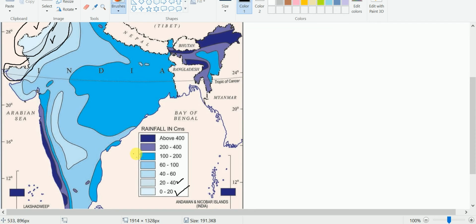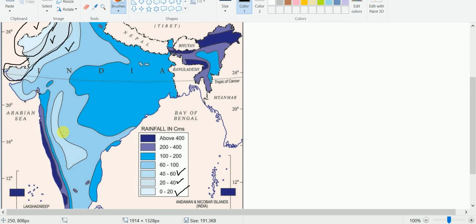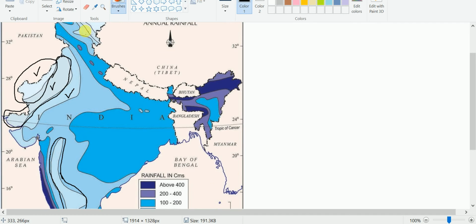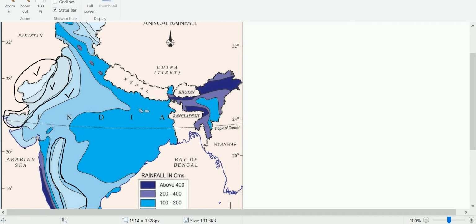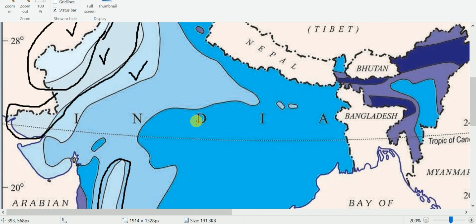And next we have 40 to 60 centimeters, and here you will find the eastern part of Rajasthan and the rain shadow area, see here, the rain shadow area of the Western Ghats. So in these areas generally we find scarcity of water because there is shortage of rainfall.